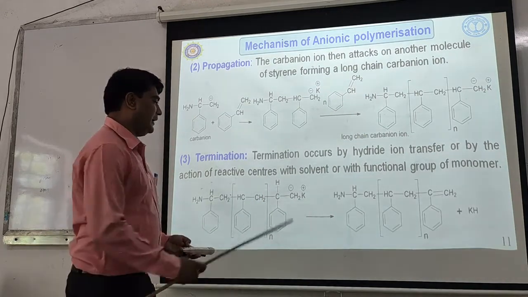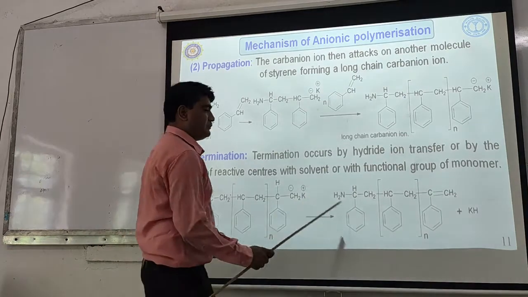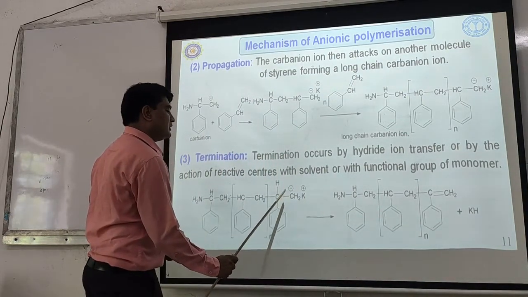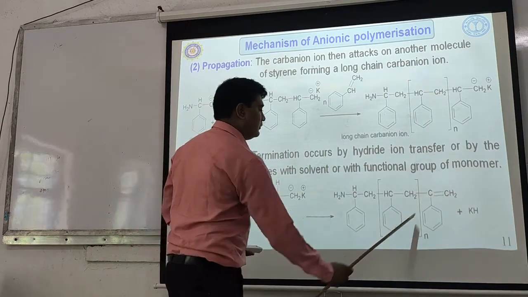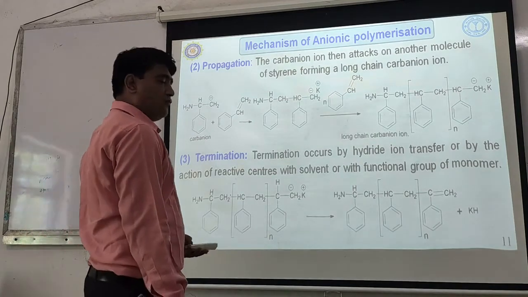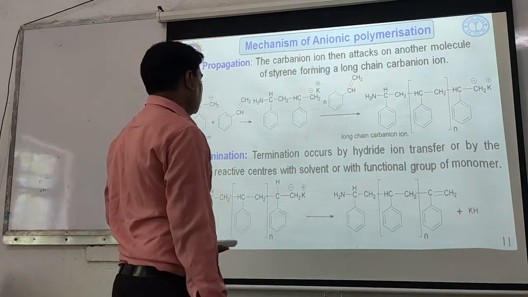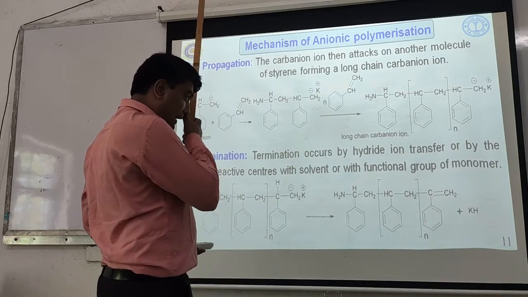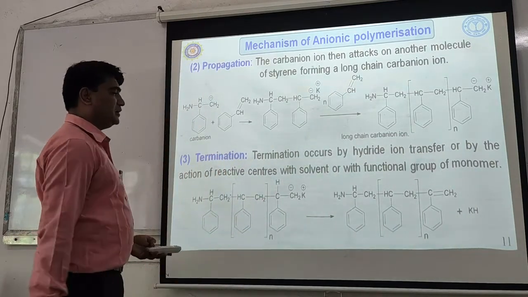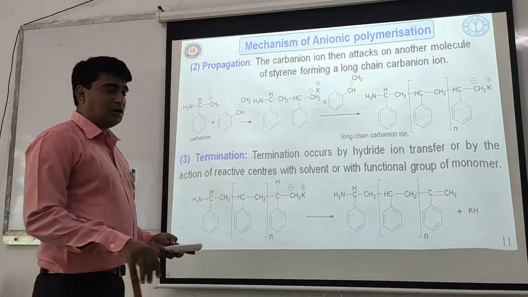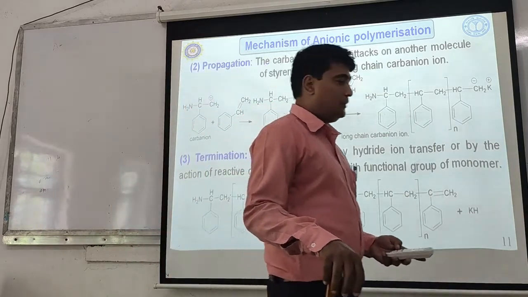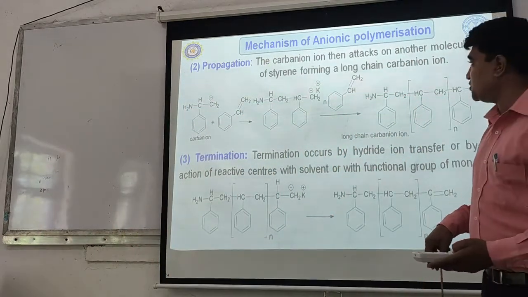The hydride ion will react with K plus to form KH, and these carbons will join together by a double bond. In this way, a terminal olefin will be obtained in the final polymeric compound. So in this way, the mechanism of anionic polymerization is finished.